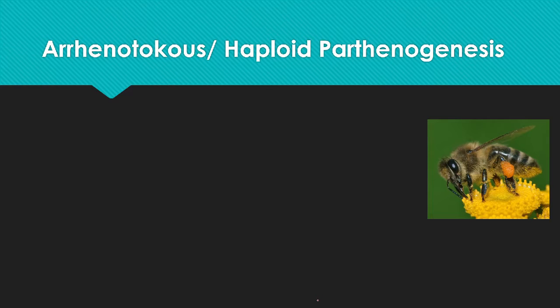So let's discuss the different types of parthenogenesis. Arrhenotokous parthenogenesis, or haploid parthenogenesis, as we know, occurs in the honeybee.